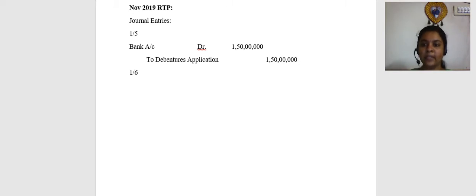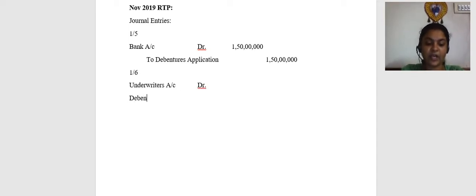So what will happen to the balance? The balance debentures will be taken by the underwriters. So you will write underwriters account debit. Debenture application account debit. Basically, you are going to pass it to the allotment entry.